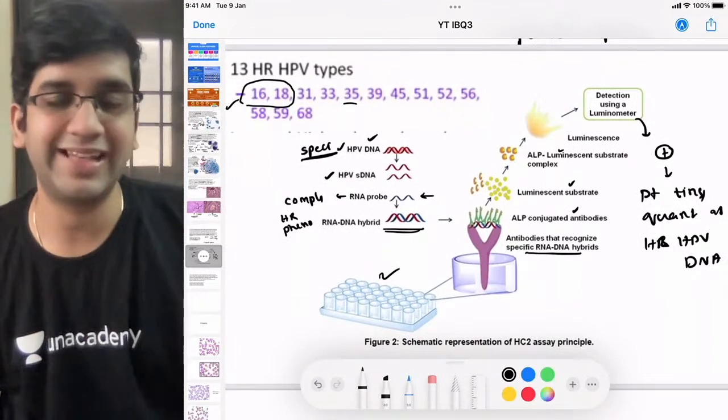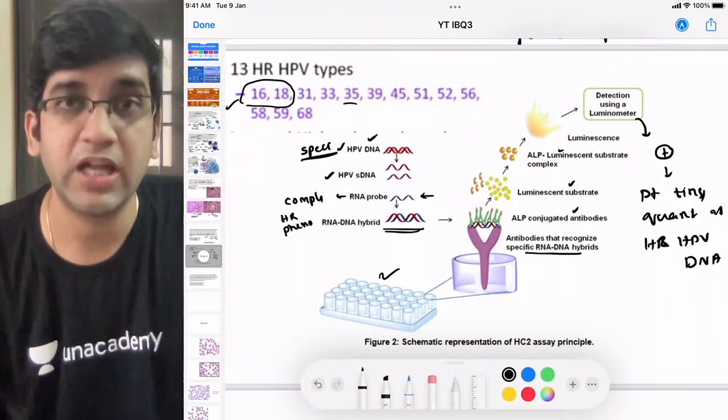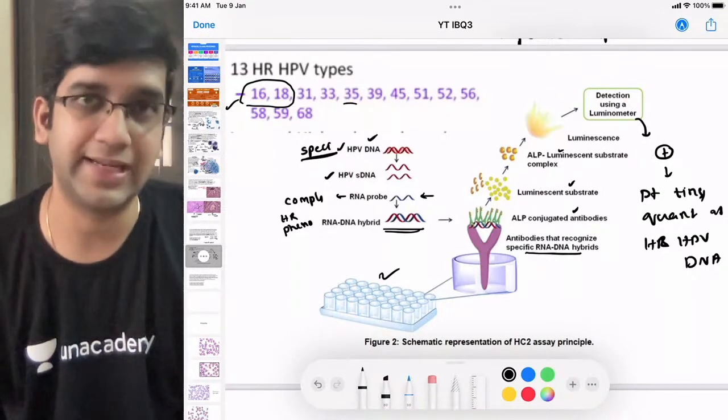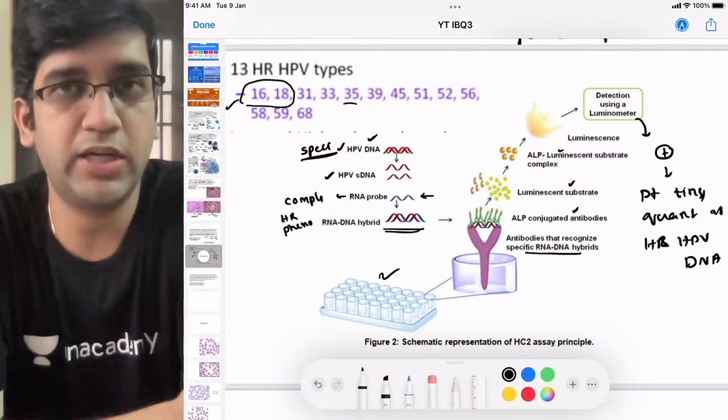It will not detect 6 and 11. So if hybrid capture is negative, I am not ruling out HPV. I am only ruling out that the high risk phenotypes are present. The low risk ones still can be there. Okay. That's a method to do HPV testing.